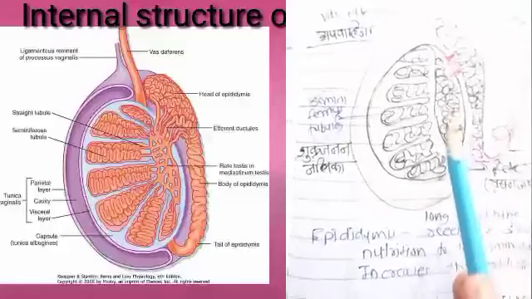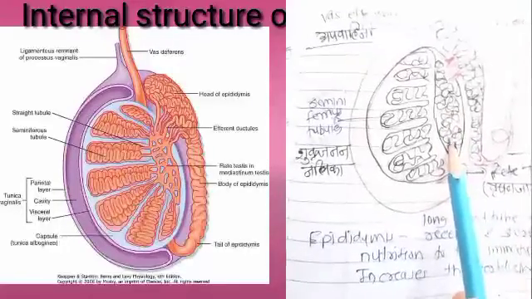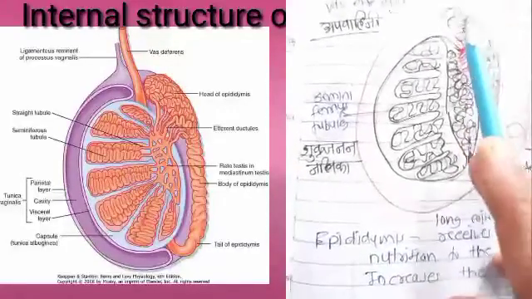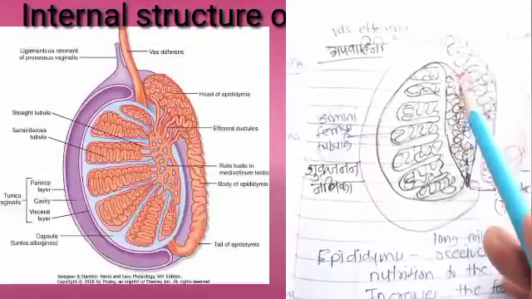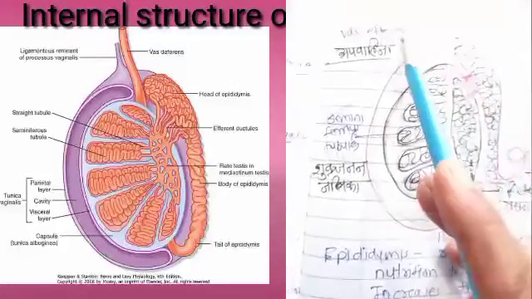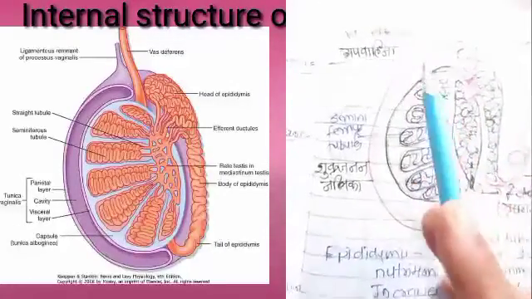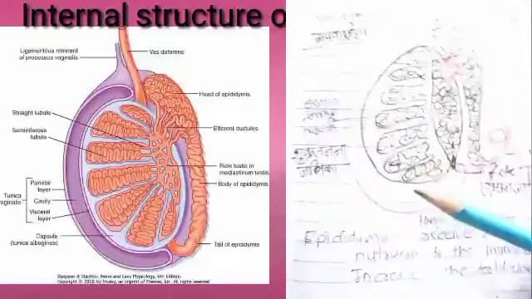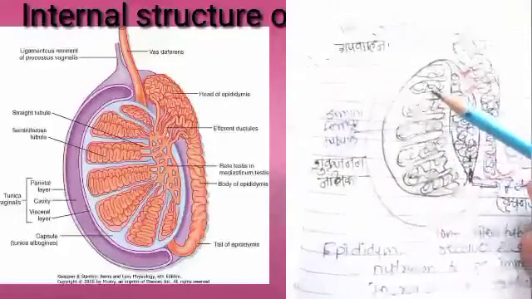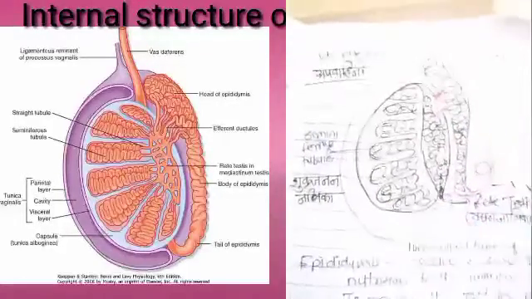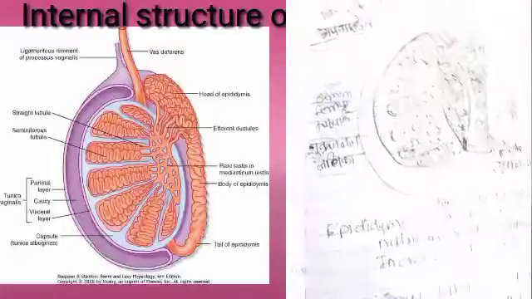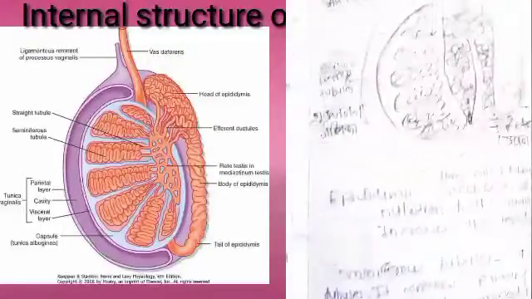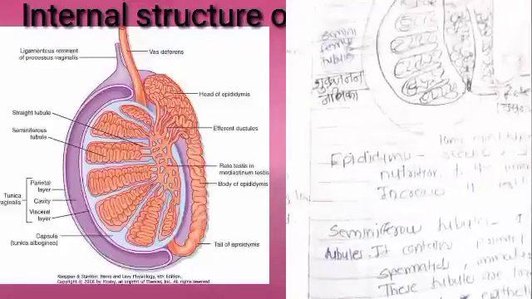Then this is the rete testis. Rete testis मध्ये त्याला वृषण जालिका असं म्हणायचं, and outside it is the epididymis. The tube-like structure joining the epididymis is the vas efferens म्हणजे अपवाहिनी. This seminiferous tubule produces the sperms, and the formation of the sperms takes place by the process of meiosis, and it is called spermatogenesis.